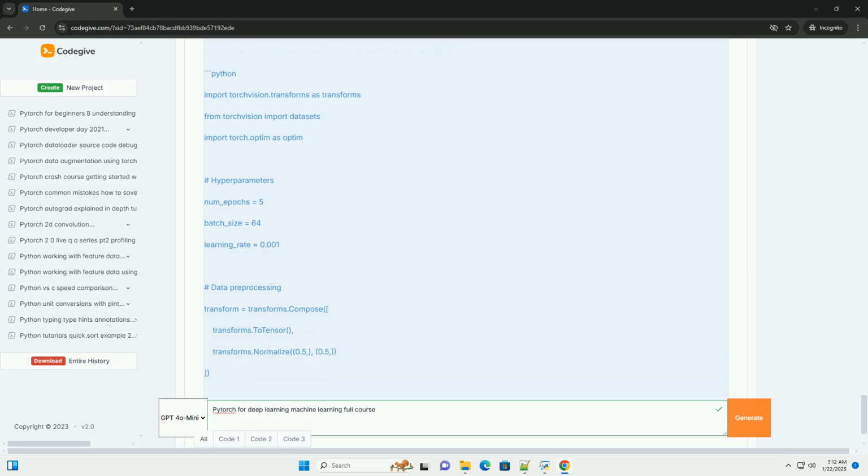Feel free to explore PyTorch's official documentation, https://pytorch.org/docs/stable/index.html, for more advanced features and functionalities. Happy coding!